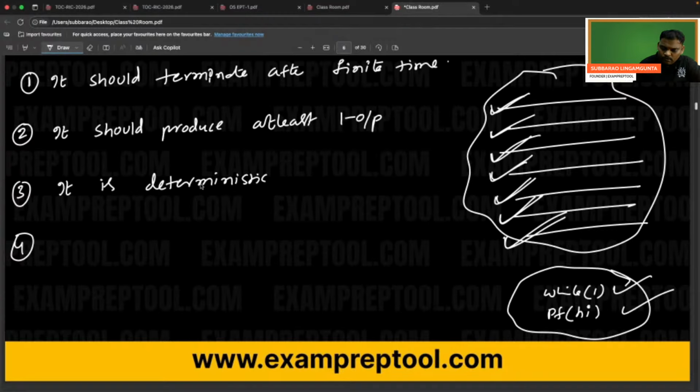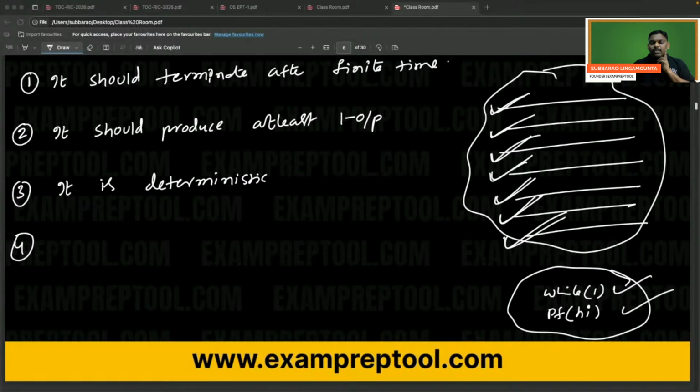Next one. Every statement in the algorithm is efficient. So is there anyone who wants to say some more properties? I will write a few more. Can you write your opinion? Do you have any property? Are you thinking some other properties are there?